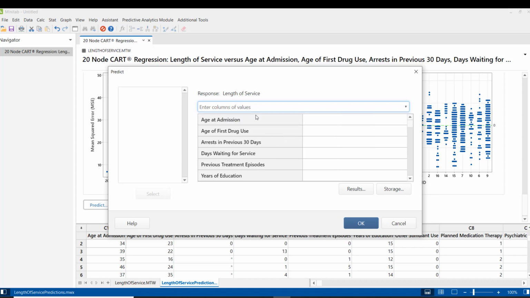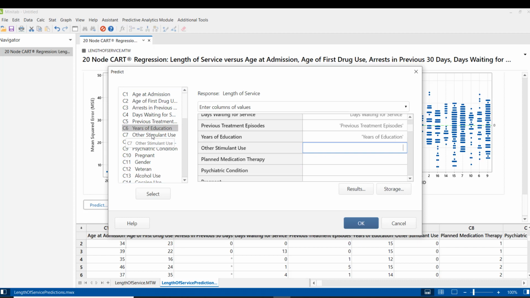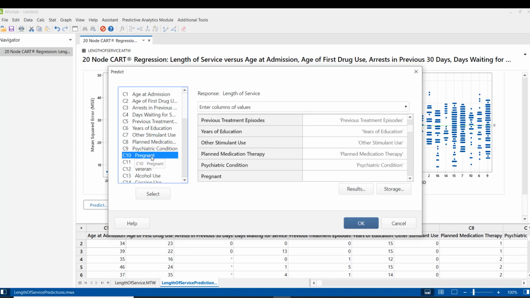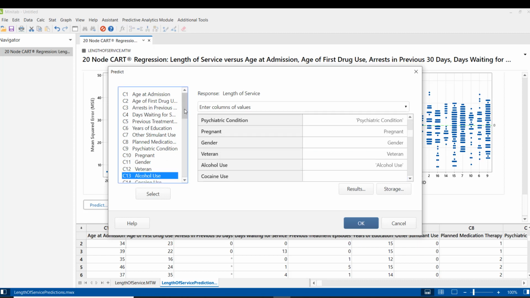But I have values in the columns and I just need to give them. So for age at admission, we need to select one by one: age of first drug use, age in previous days of waiting, previous treatment, years of education, other stimulant, psychiatric, pregnant, gender, veteran, alcohol use.